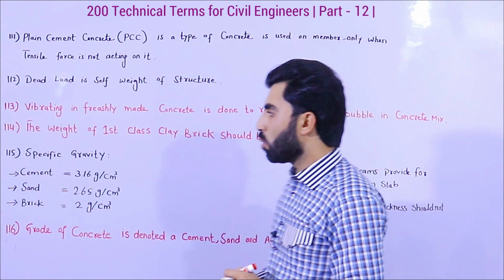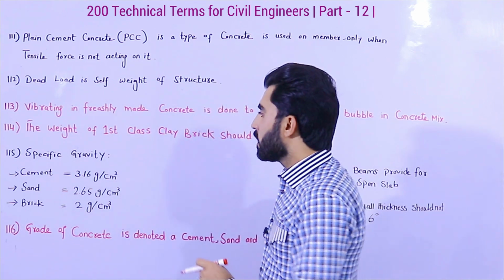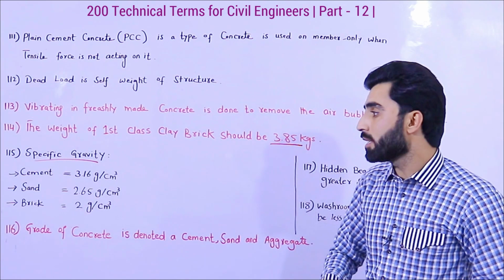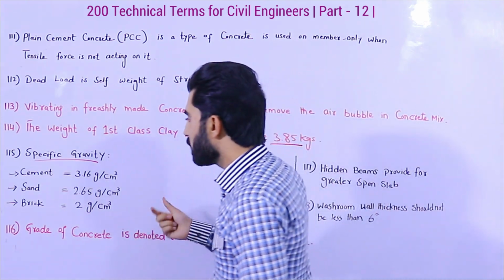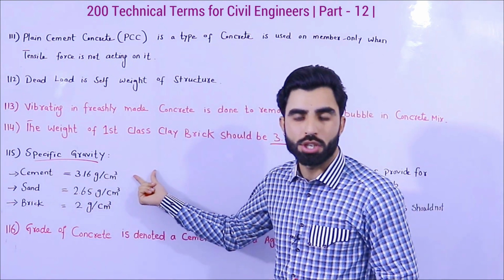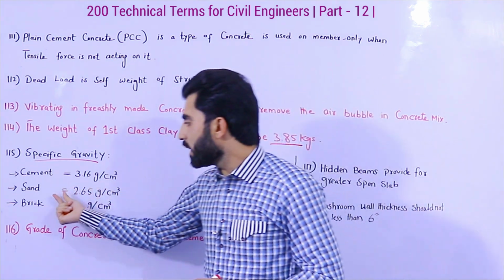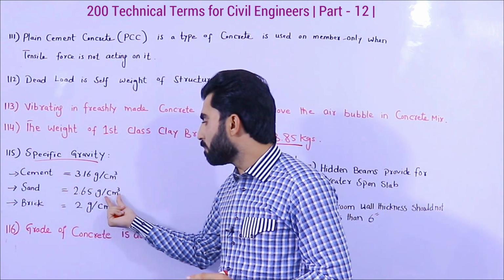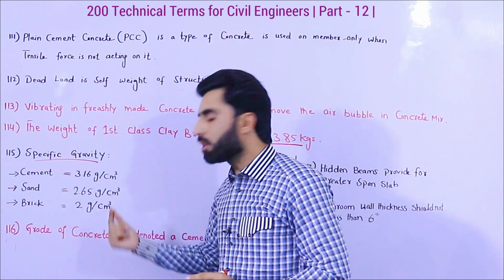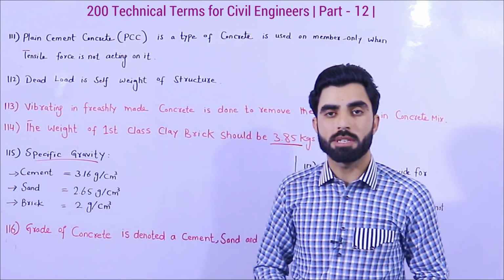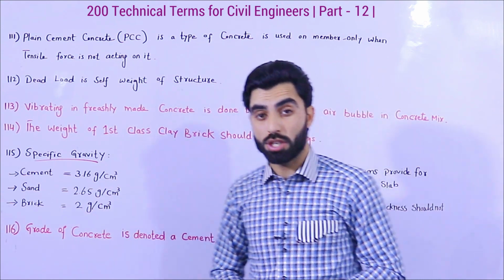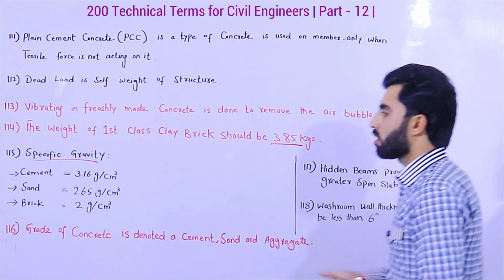Now the term number 115 is specific gravity. What is the specific gravity of cement, sand and brick? The cement specific gravity is 3.16 gram per centimeter cube. For sand 2.65 gram per centimeter cube, and for brick 2 gram per centimeter cube. This is the specific gravity. So anyone can ask you, especially in an interview, about specific gravity. So these are the answers.